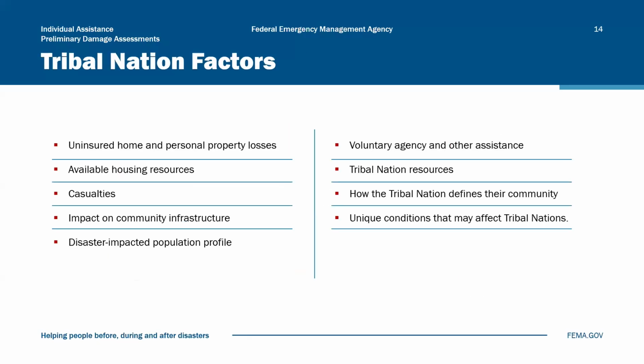For tribal nations requesting their disaster declarations, FEMA considers 9 additional factors listed here on your screen. To consider these factors, FEMA requires an assessment of home and personal property losses and an impact statement that includes an analysis of available resources and other variables. For more detail on these factors, refer to FEMA's Tribal Declarations Interim Guidance.